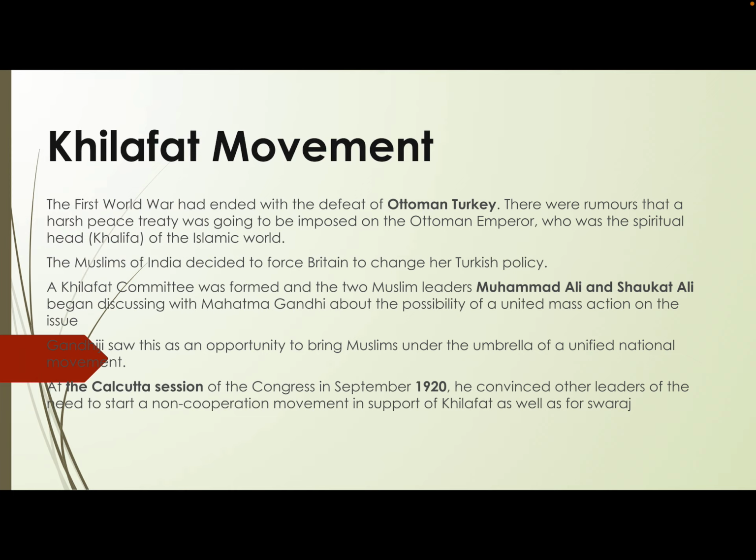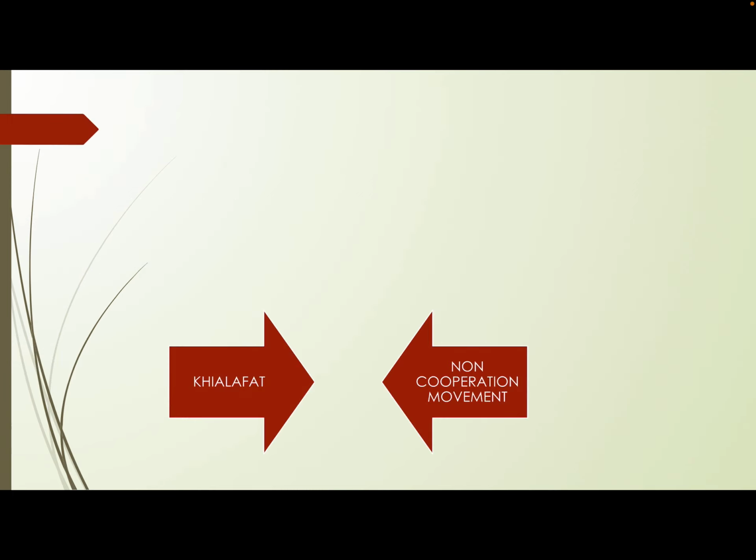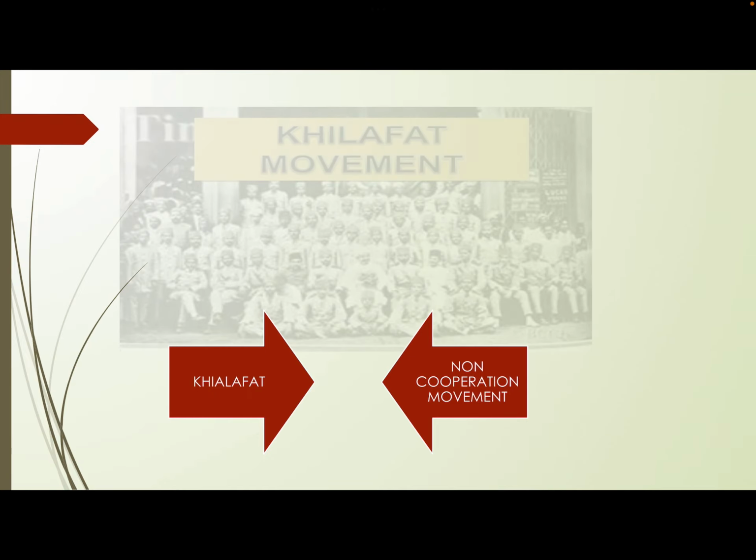So in the Calcutta session of September 1920, he convinced the other leaders of the need to start the non-cooperation movement in support of two issues, Khilafat as well as Swaraj. Swaraj: Swa means own, Raj means rule. So Swaraj means self-rule here.